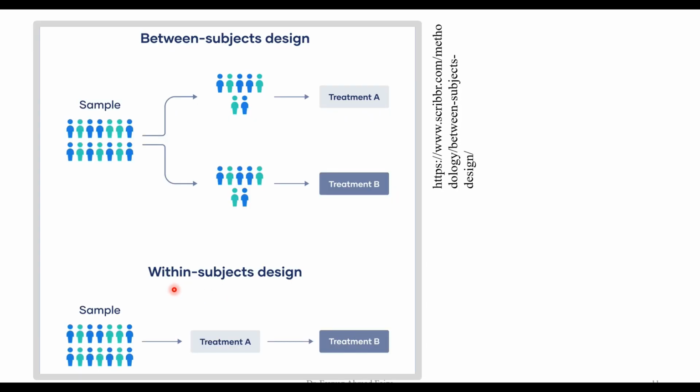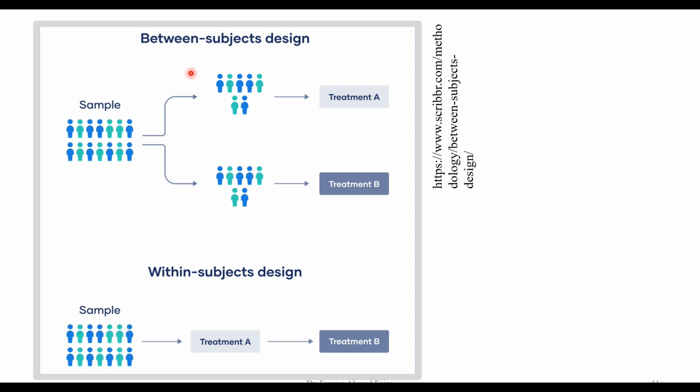measure design. So if we look at this figure, in the within subject design, whatever sample we have, we consider all of that sample as one group and we pass them through the first condition, which is our treatment A, and again the same sample is passed through the second condition, which is treatment B, and this design is called within subject because all the comparison is within the group that is involved.